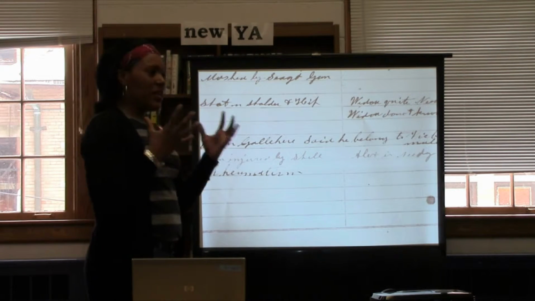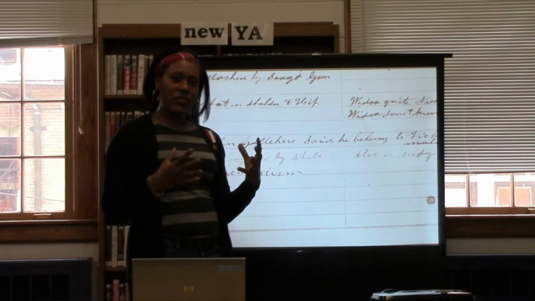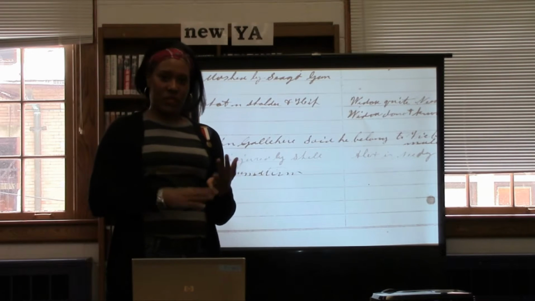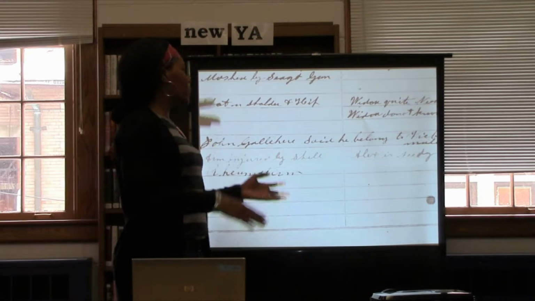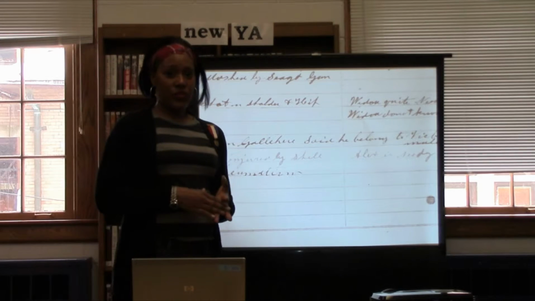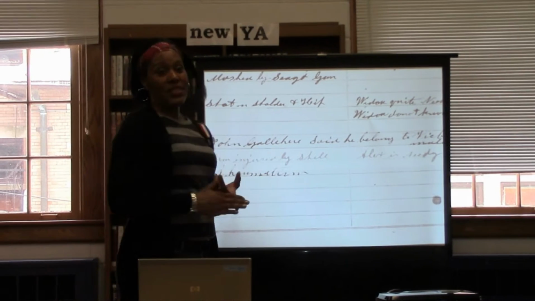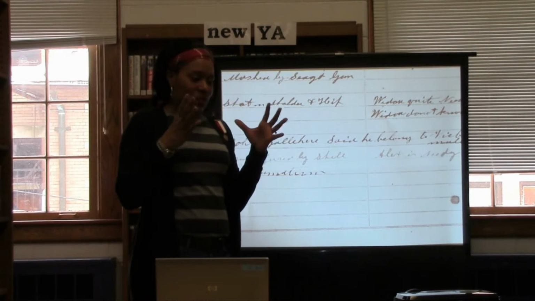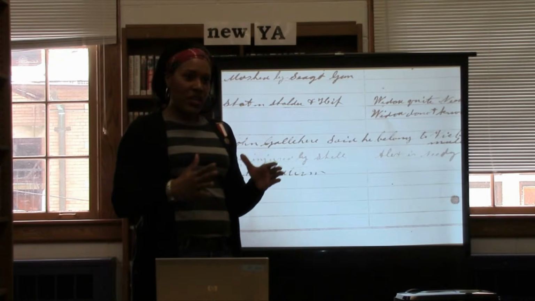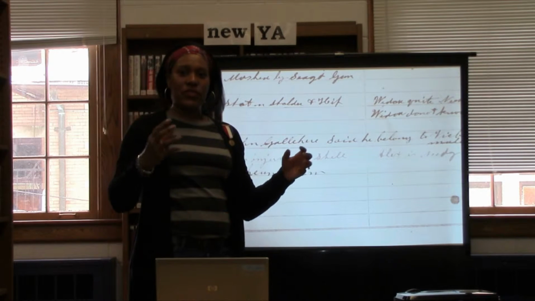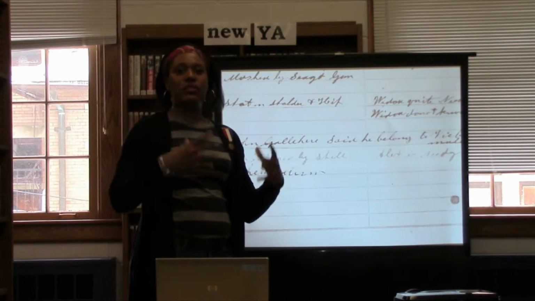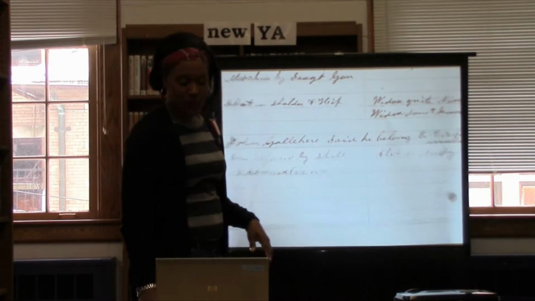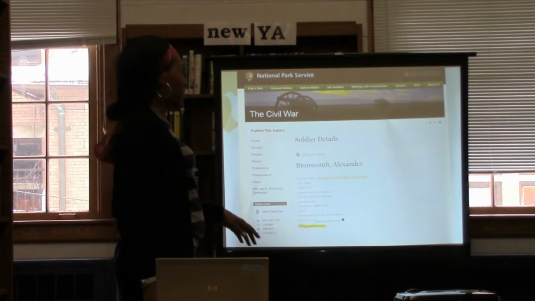Now I'm starting to put a picture together: I find out that he's married, that he has several children, that he volunteered for the Civil War, and that financially he's not doing very well. Instead of just being this person on a piece of paper, it gives me a better idea of who he was as a person and who his family was. And again, on Ancestry.